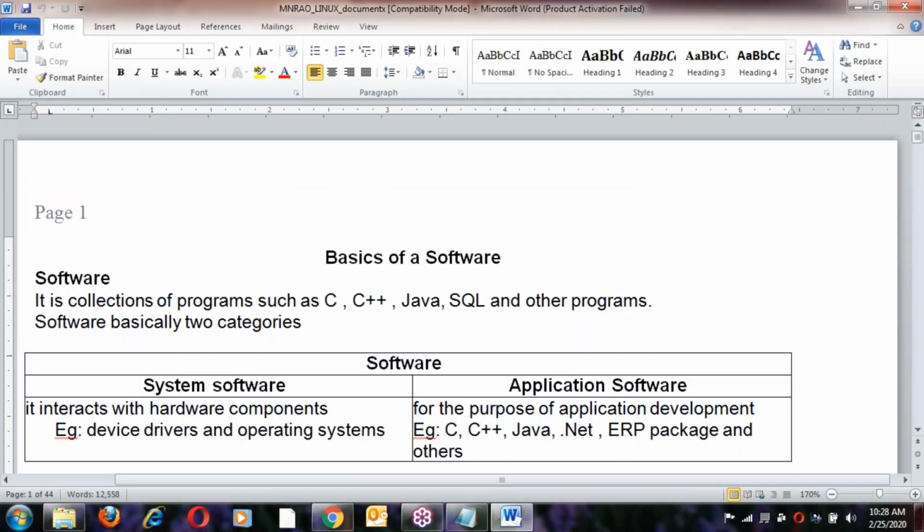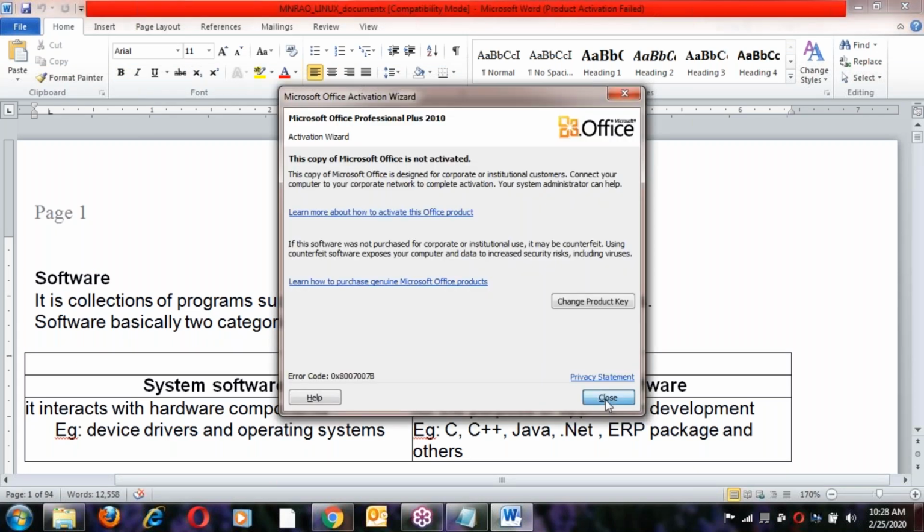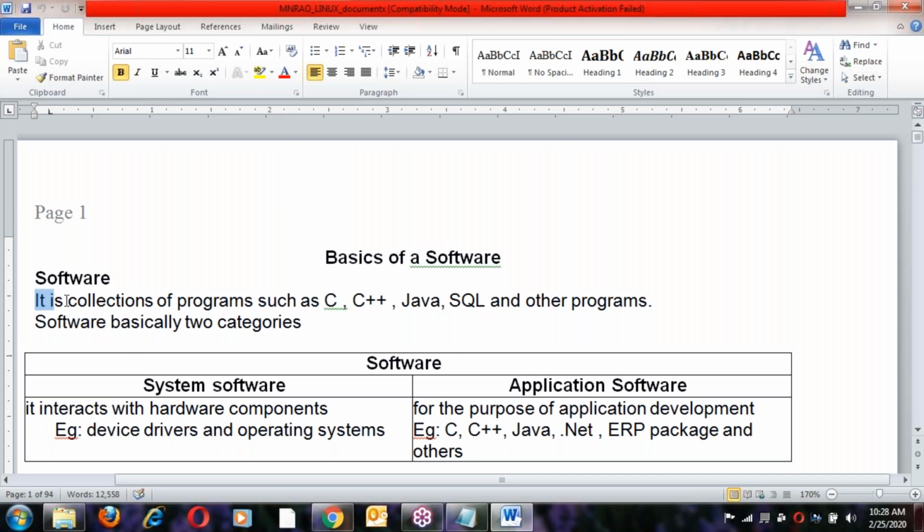Yes, see this in the document. From the beginning, the basics of software. So what is software? It's a collection of programs such as C, C++, Java, SQL, and other programs, right?